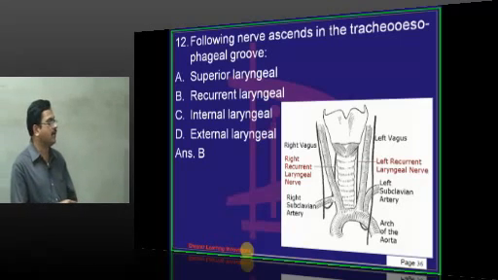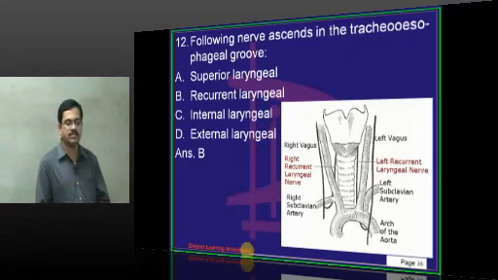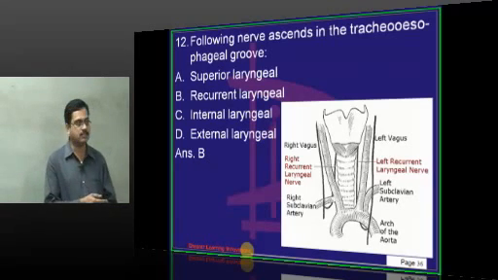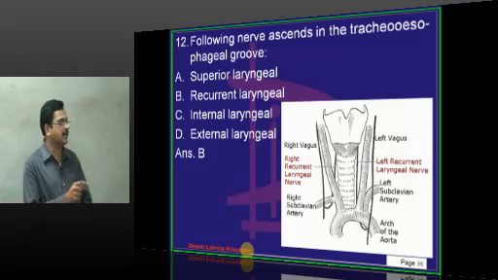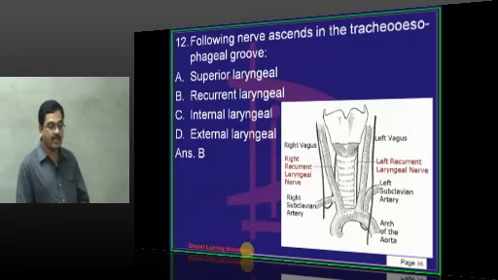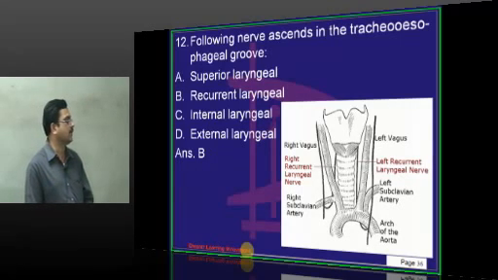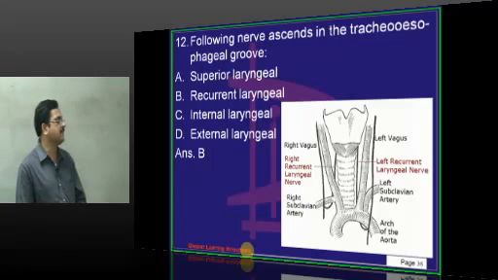It is winding around the arch of aorta, closely related with the ductus arteriosus. Just now we have said ductus arteriosus or ligamentum arteriosum. It is the arterial branch which is connecting the left pulmonary artery and the arch of aorta. Because of the persistence of that sixth arch artery, the recurrent laryngeal nerve on the left side is winding around the arch of aorta, whereas on the right side it winds around the subclavian artery.